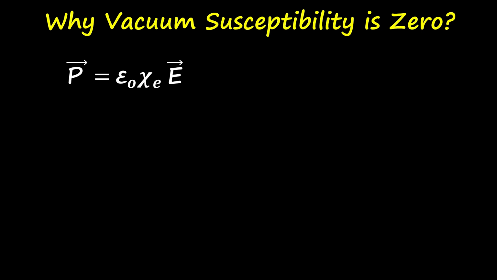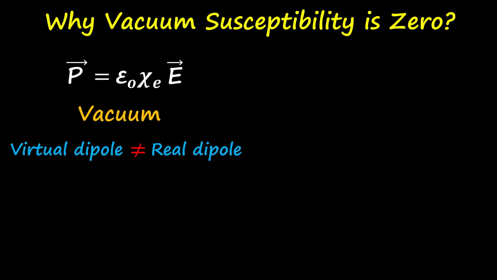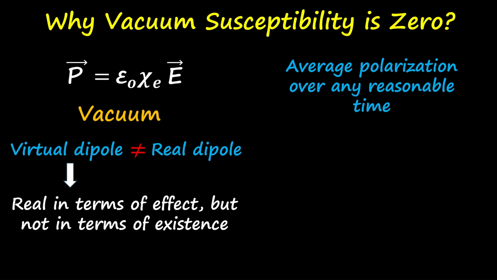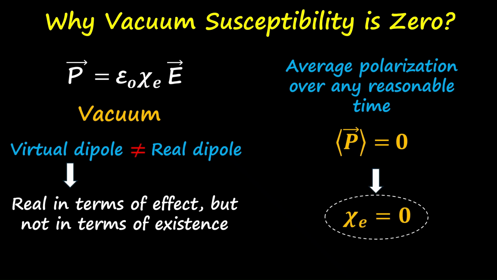So, in vacuum, the virtual dipole is not a real dipole, because the virtual dipoles are real in terms of effect, but not in terms of existence. And even though there is a virtual polarization, the average polarization over a reasonable time scale will always be zero. So polarization is zero, that is why the susceptibility is zero. So this is the reason why vacuum has non-zero permittivity but zero susceptibility.